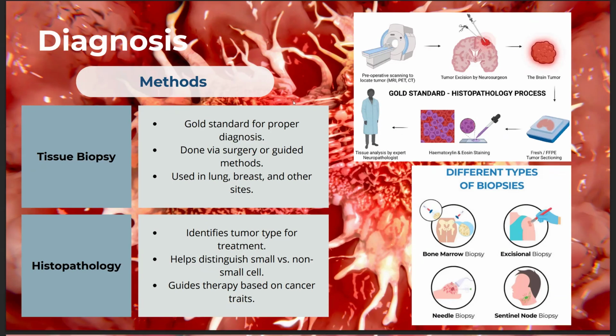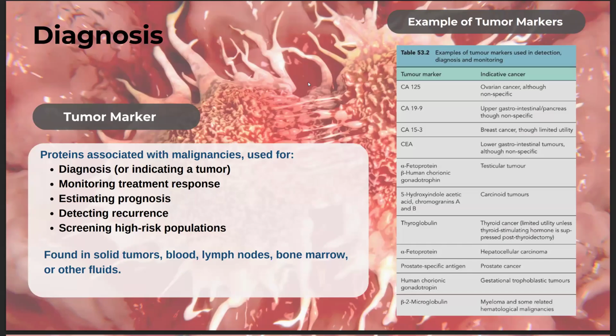In addition to biopsy, we use tumor markers, which are proteins or molecules secreted either by tumor cells or by the body in response to cancer. They can be found sa blood, tissue, lymph nodes, bone marrow, or body fluids.